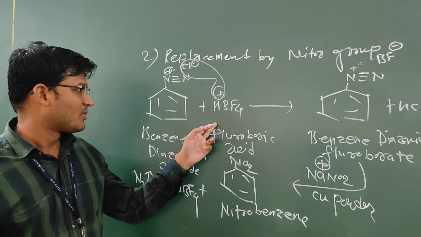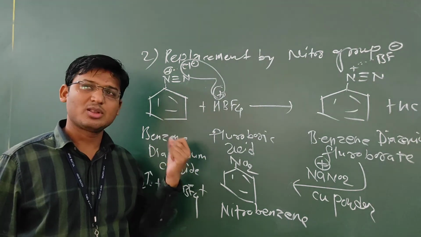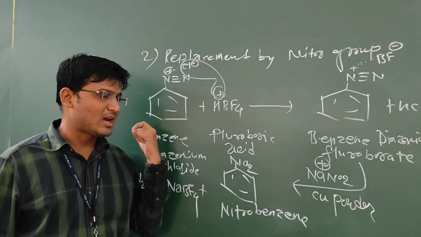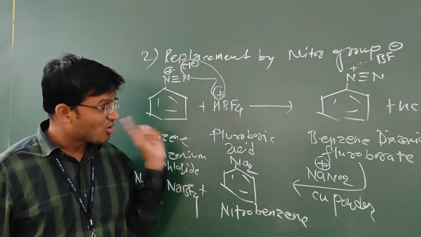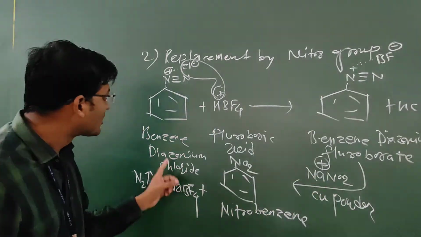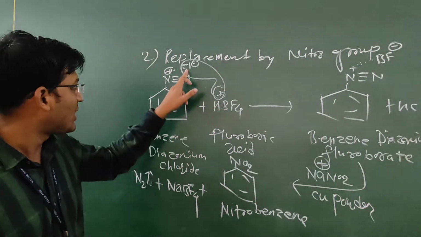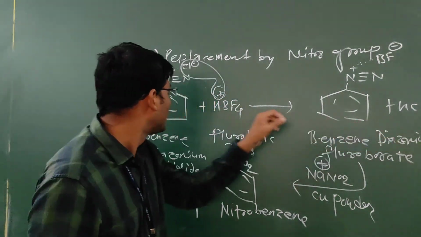The mechanism is not given in your syllabus, the reaction is directly written, but you concentrate on this. In the first step, it forms benzene diazonium fluoroborate, H positive and Cl negative go as HCl.